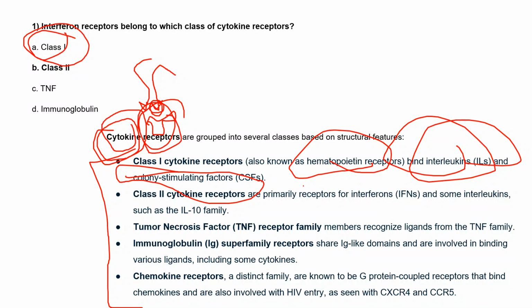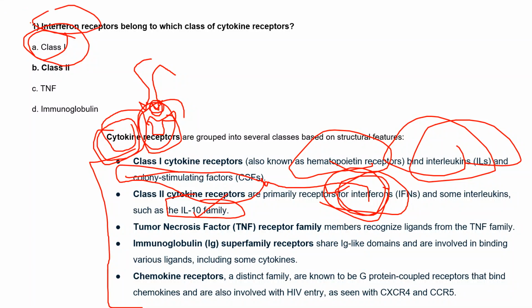Class 2 cytokine receptors are primarily the receptors for the interferons. This is where the interferon will come and bind, and some interleukins also, like IL-10 family members, bind to class 2. Other interleukin family members bind to the class 1 cytokine receptors. Only the IL-10 family and interferon ligands bind to the class 2 cytokine receptors. In the question also they asked which class of cytokine receptors interferon belongs to, so here we can see that it belongs to class 2.